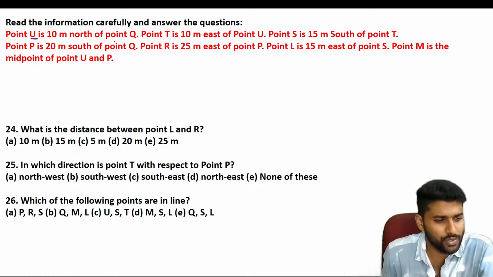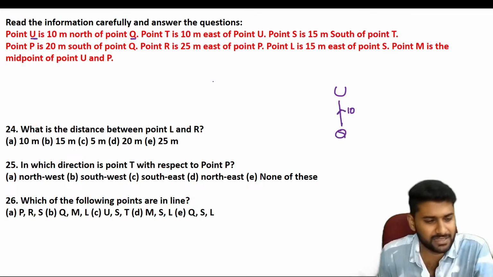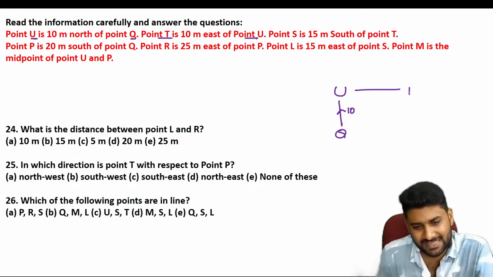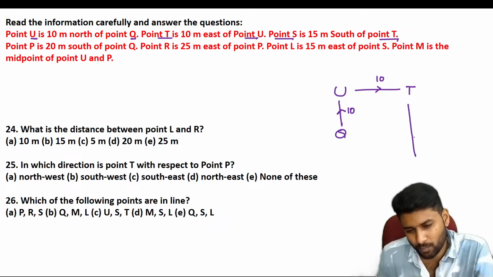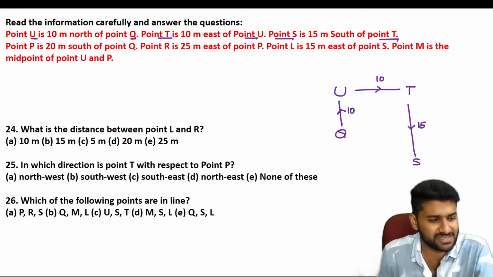Now see, U is north of Q. They mention that U is north of Q at a distance of 10 meters. Draw these in this way. T is east of U by 10 meters. Now S is south of T. You have to take more line when compared to the UQ line. Why? Because it's 10 meters and it's 15 meters. Now S is south of T by 15 meters.